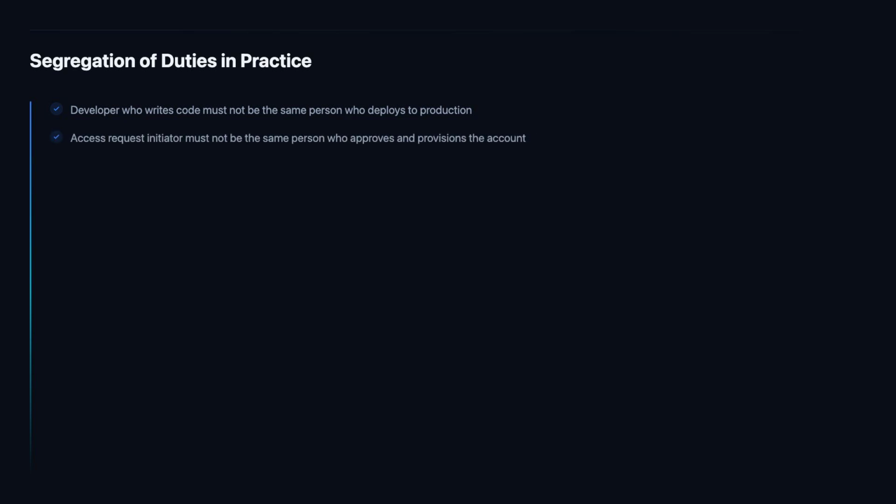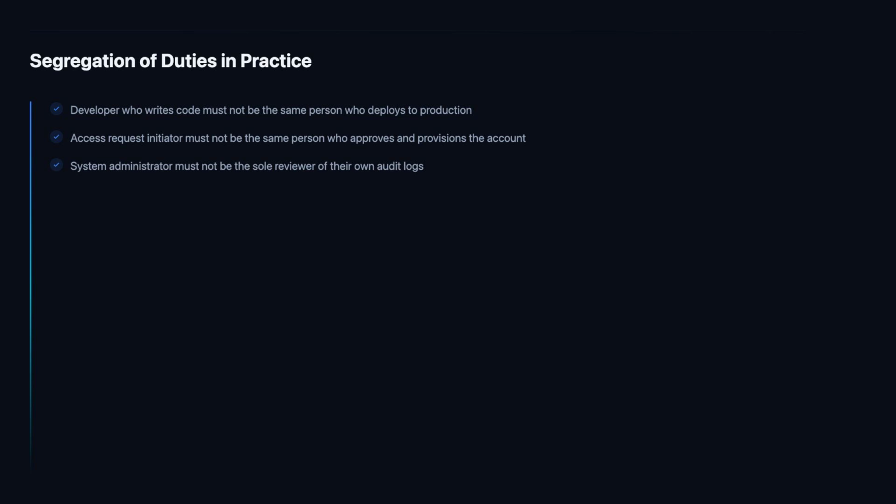Access provisioning is a high-risk process that must involve multiple parties. The person requesting access should submit a formal request specifying the business need. A manager should approve the request, confirming that the access is appropriate for the person's role. A systems administrator should provision the account based on the approved request. No single person should be able to complete all three steps, because doing so removes any check on whether the access granted was appropriate, necessary, and authorized.